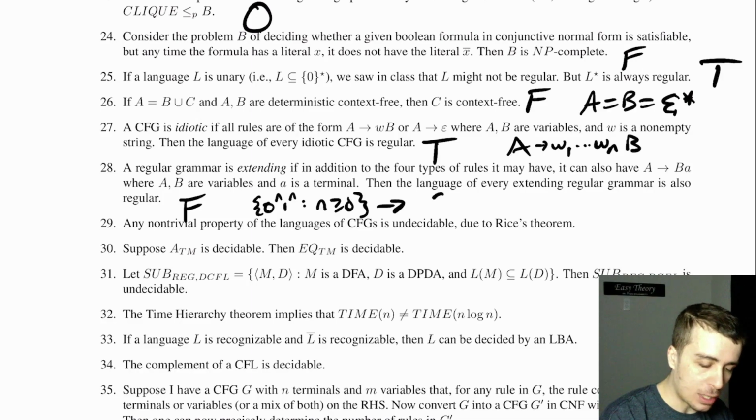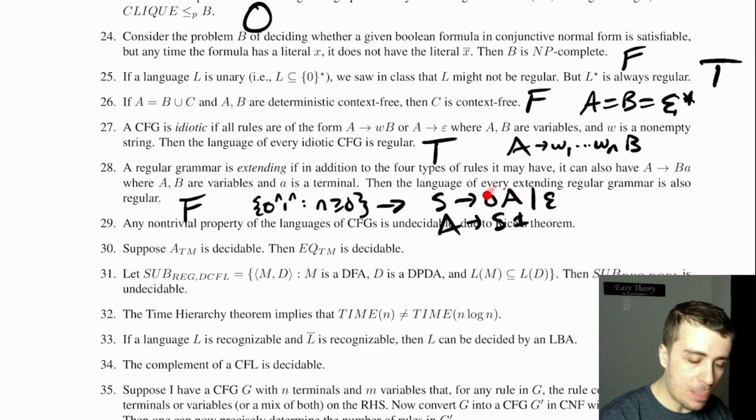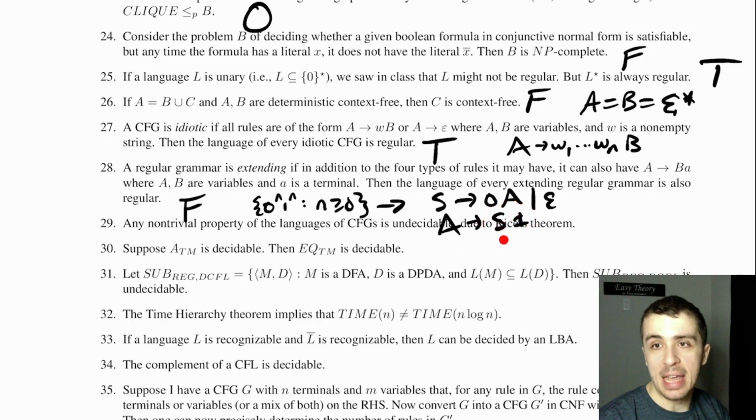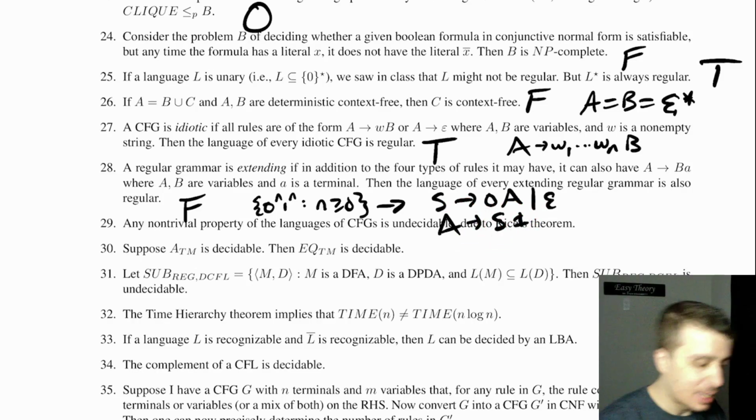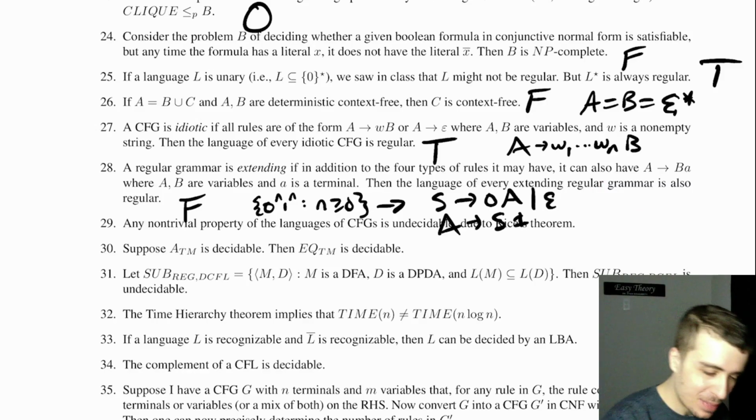S goes to 0A, and then A goes to S1, and S goes to empty string. If I apply this rule, I have to go down to the A variable to make the 1 on the end, and then recursively go to S. So this generates 0 to the n, 1 to the n, but it's in this form. That's pretty easy to see.